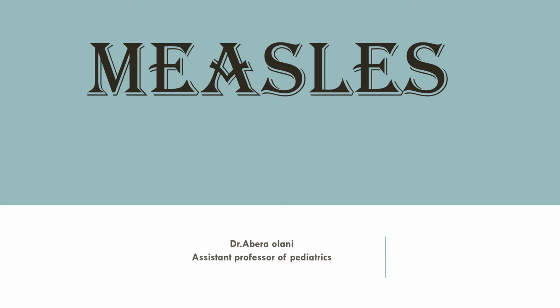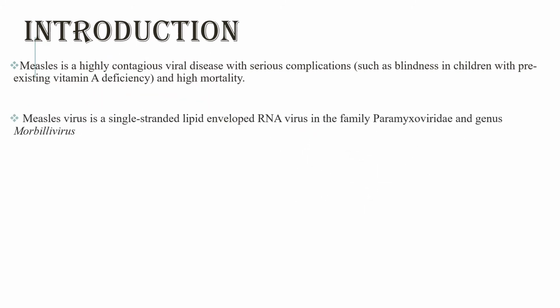Hello everyone, my today's lesson is about measles. Measles is a most common childhood problem which is a vaccine preventable disease. Measles is a highly contagious viral disease with a serious complication such as blindness in children with pre-existing vitamin A deficiency, and it can cause high mortality in children and also in malnourished and immunocompromised children.